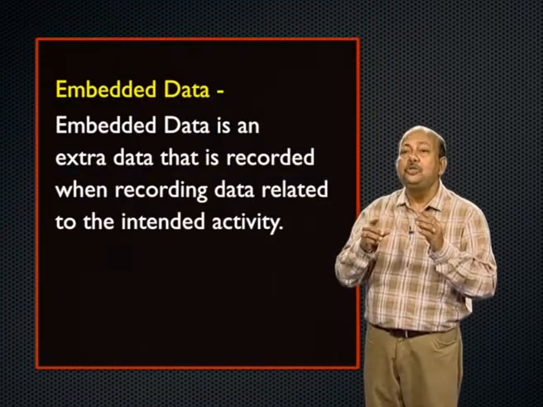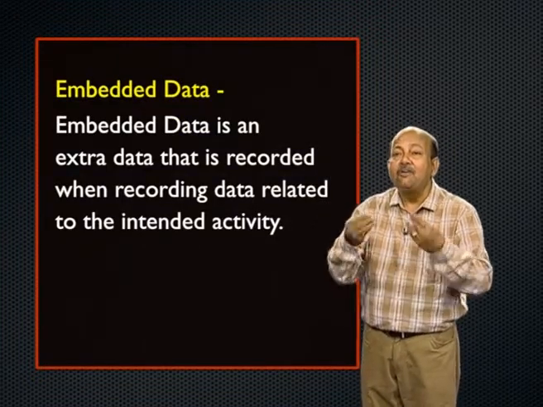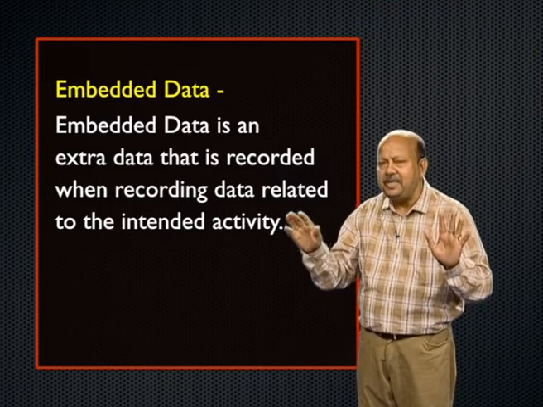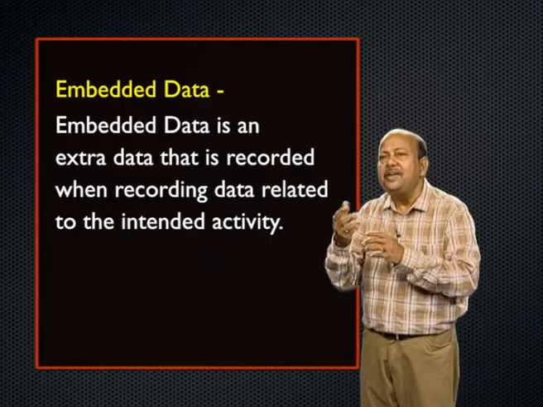The next one is called embedded data. Embedded data is any extra data which is recorded along with the data. When recording data related to some activity, you take some extra data. For example, when you are entering your data in some form, location data is created and recorded. You have not given the location data, but it is embedded with the other data set.